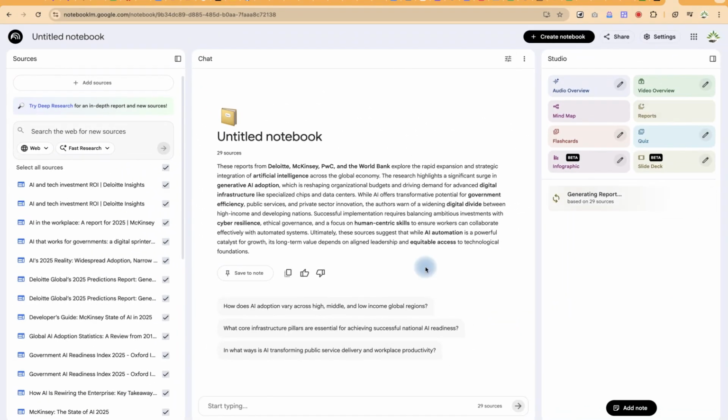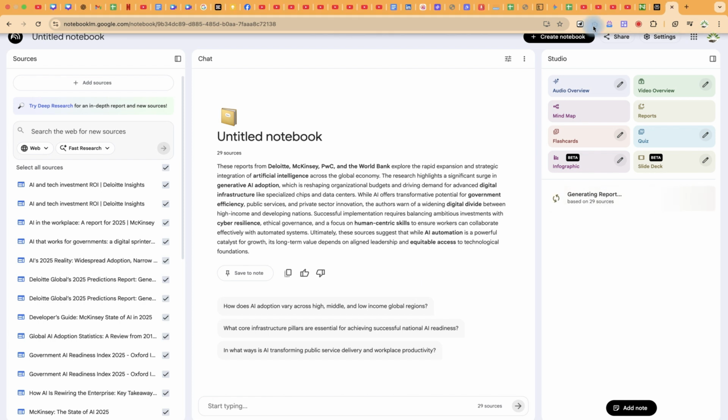Let's give it some seconds while it generates this report, and then we'll do a quick analysis. You can see the detail of the content, how it has been arranged with this tabulated content: geographical concentration of AI and innovation, the AI scaling imperative, bigger, faster, and more demanding, and key details on economic and workforce transformation, AI as an economic engine and disruptor. So much to pick from this. You can see the arrangement, actually: the global development, bridging the digital divide, the two phases of AI for development, and the four C's framework: connectivity, compute, context, and competency, and so on.